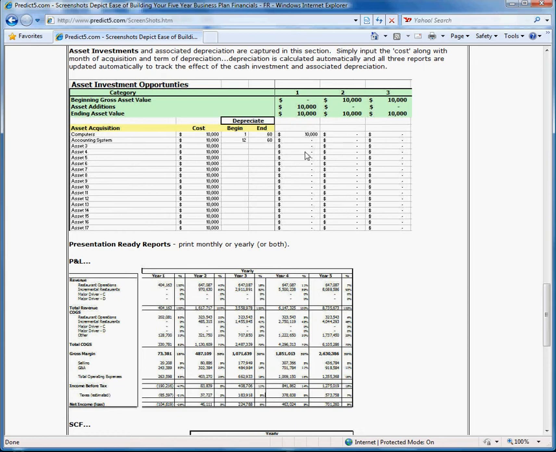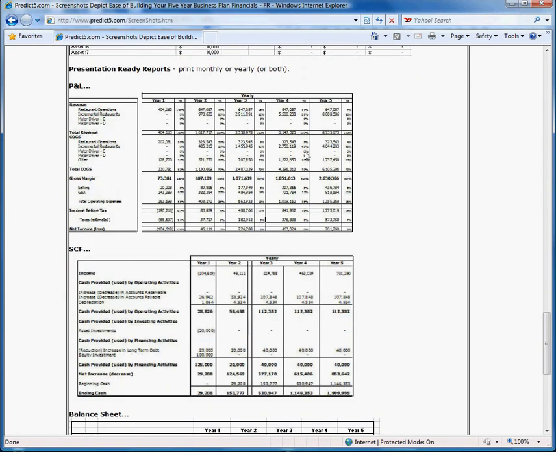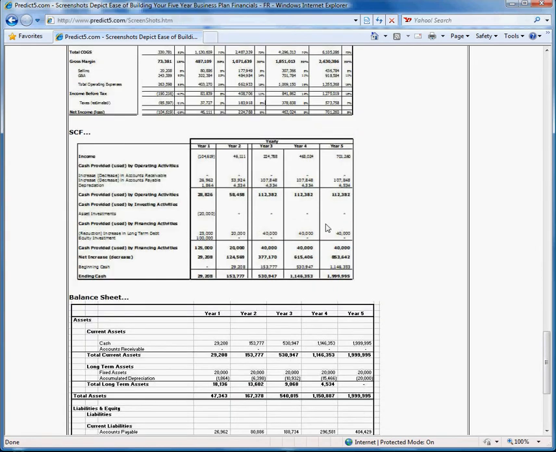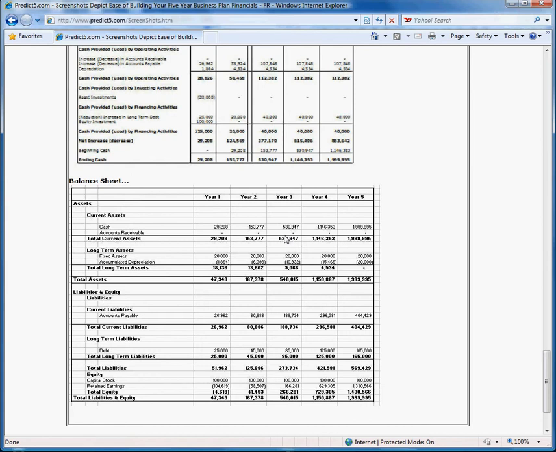So you populate the data on one spreadsheet, and you're going to have 3 other spreadsheets that provide the profit and loss statement, statement of cash flows, and most importantly, your balance sheet. And one of the best features of our tool is that not only is this all automated, but you'll see that the balance sheet actually balances. And that is one of the most important fundamentals of accounting. So you put in the information logical to you, the statements come out, presentation and print ready.